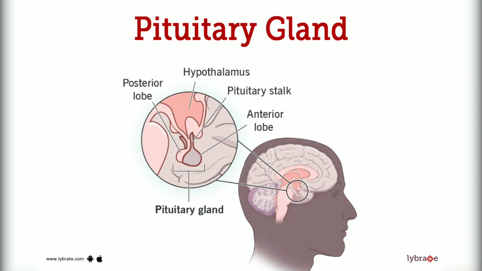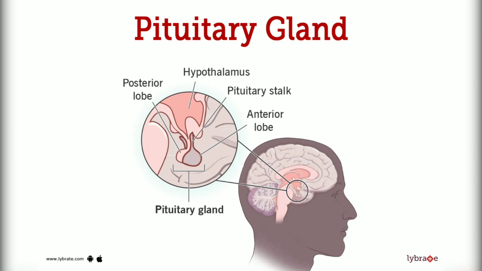Pituitary gland. The pituitary gland hangs from the base of the brain by the pituitary stalk, and is enclosed by bone. It consists of a hormone-producing glandular portion of the anterior pituitary and a neural portion of the posterior pituitary, which is an extension of the hypothalamus. The hypothalamus regulates the hormonal output of the anterior pituitary and creates two hormones that it exports to the posterior pituitary for storage and later release.